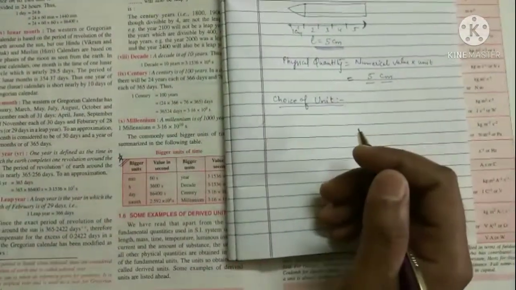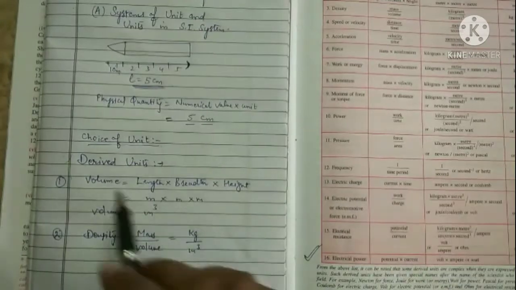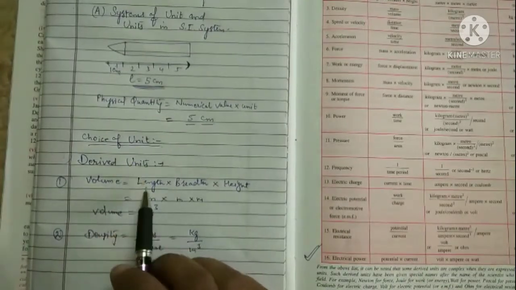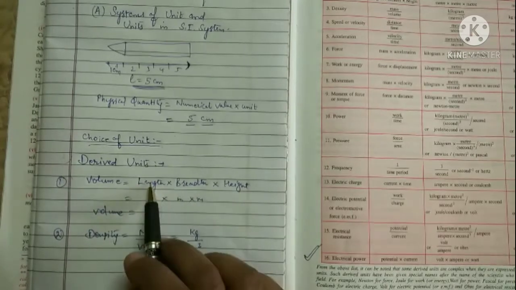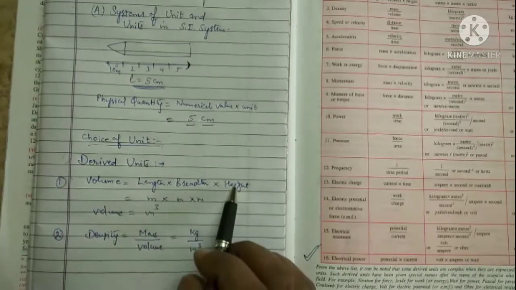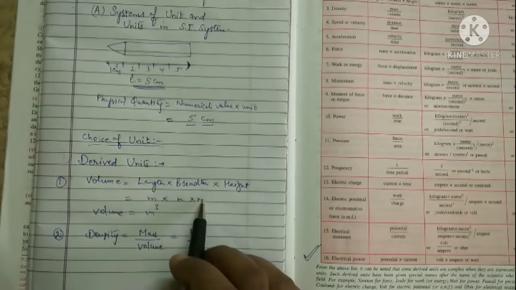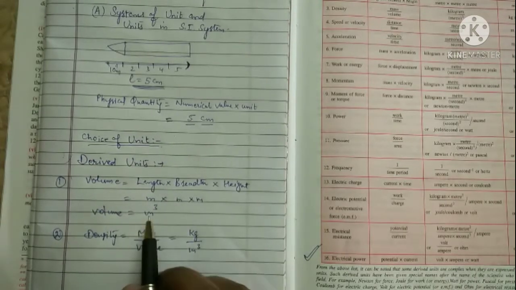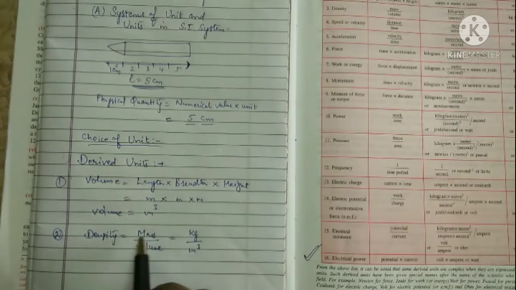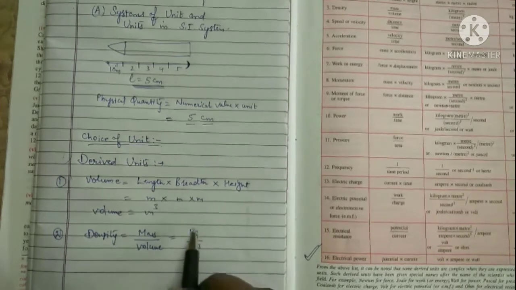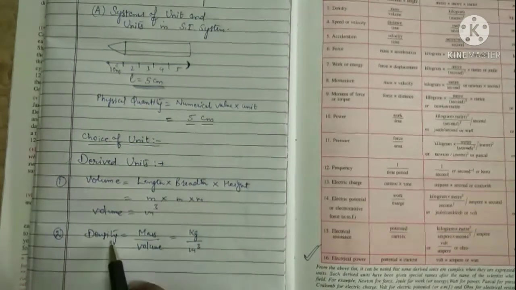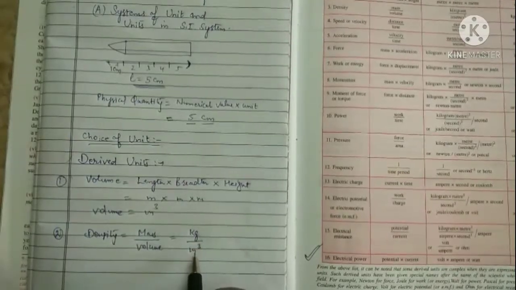For the derived units, in this, volume is a derived unit. Volume is equal to length into breadth into height. So length is measured in meter, breadth meter, height meter. So meter into meter into meter, meter cube. So this is the derived unit. Density is equal to mass upon volume. So mass is measured in kilogram and volume in meter cube. Similarly, this is the unit for the derived quantity, that is density, kilogram per meter cube.